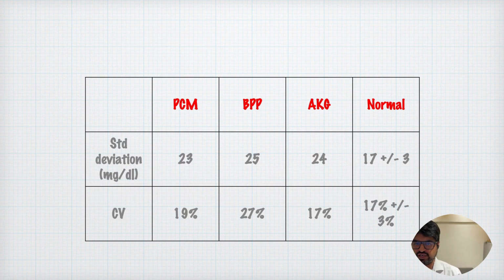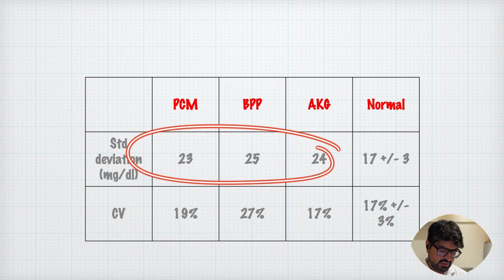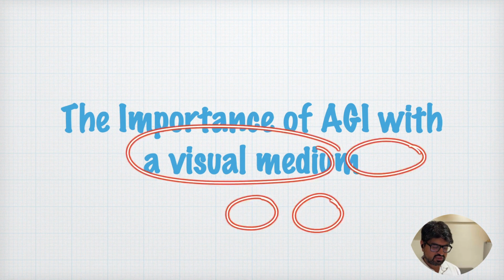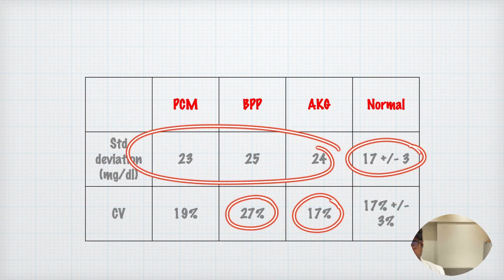So again, if you see these values of these 3 patients, you can see the standard deviation is actually not very different. But the normal should be 17 plus minus 3. That should be the normal range of standard deviation. But you can see standard deviation a little high on all these parameters. But if you see the coefficient of variation, where you are actually dividing that by mean, you can see the third patient is doing very well, and you can see the middle patient is not doing very well, right? So the coefficient of variation is actually high. Okay. So this is where ultimately you have to understand the concept of glycemic variability.